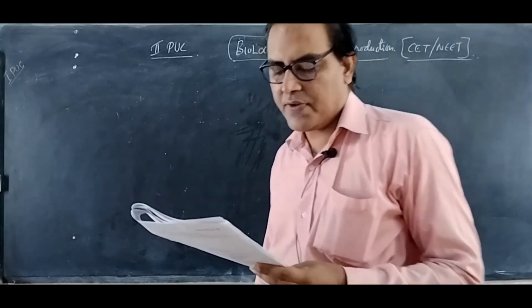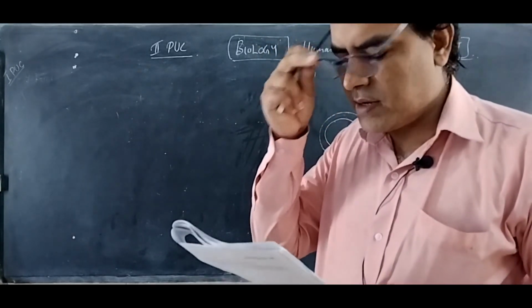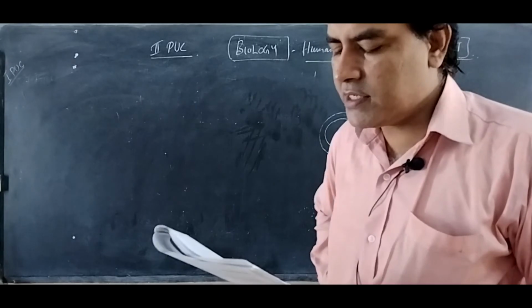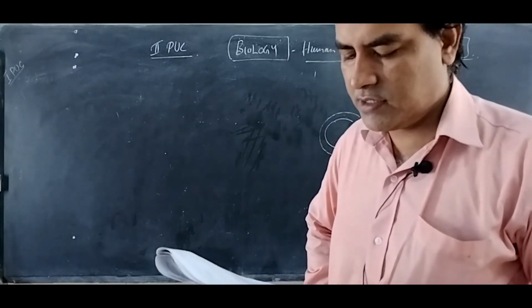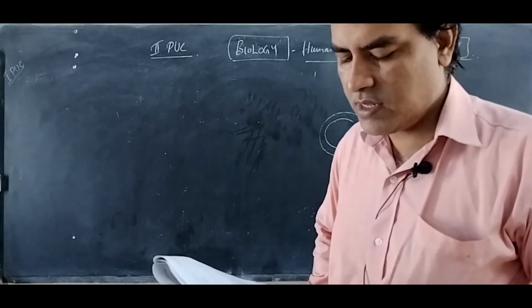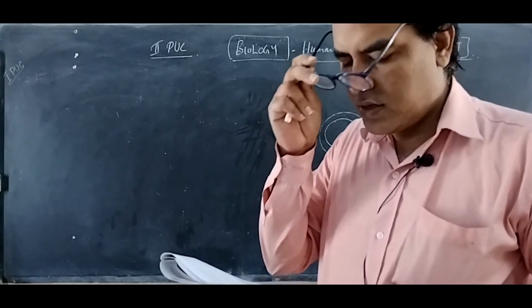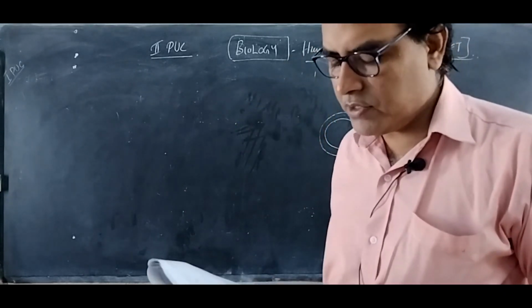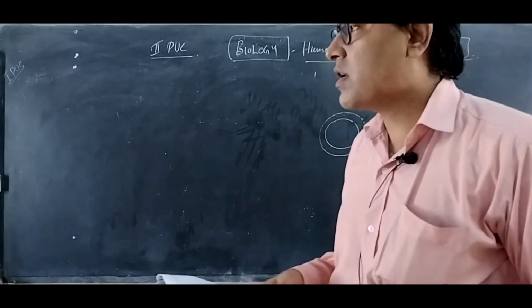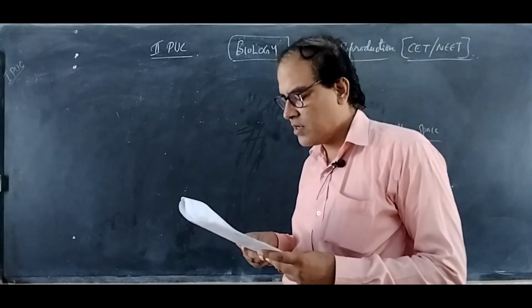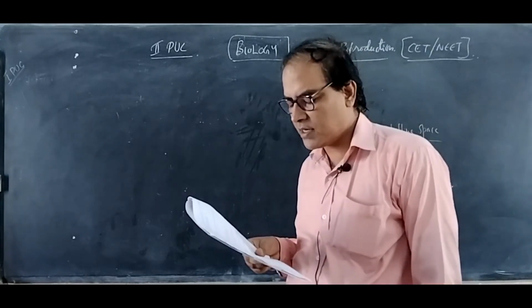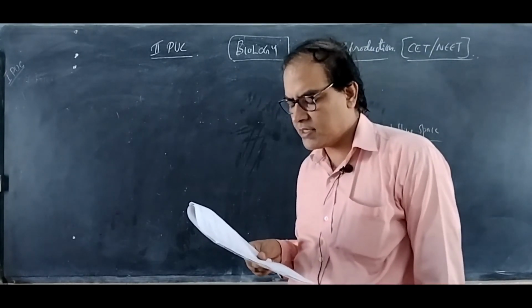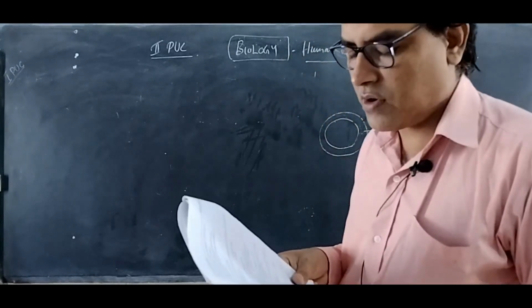Next, question number 25. If both the ovaries are removed from a pregnant human female in the first trimester of pregnancy, it will lead to abortion. In the first trimester, the corpus luteum is required for the production of the hormone progesterone, the pregnancy hormone. However, after the first trimester, the placenta secretes sufficient progesterone.